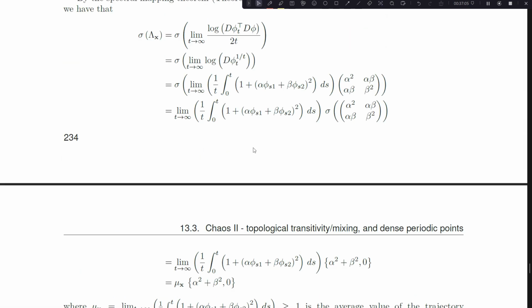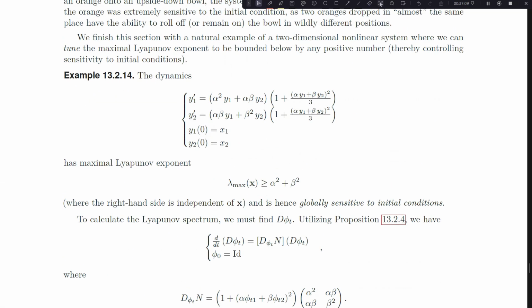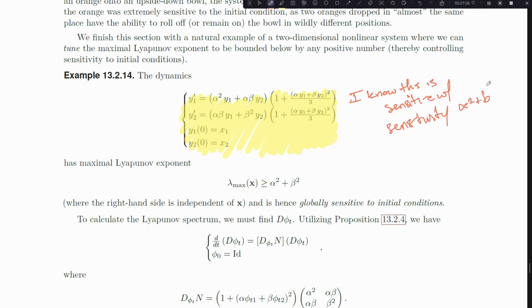So all of a sudden I know, by doing those calculations, that this dynamics is sensitive to initial conditions. Even though I haven't solved the dynamics, I know that it's sensitive to initial conditions, with a specific sensitivity, α² + β², without having to solve the actual ODE. And I'm not entirely sure I could solve the actual ODE, right? This is not exactly an easy ODE to solve. And so we can gain some very quantitative behavioral estimates on nonlinear problems without having to solve nonlinear problems exactly.